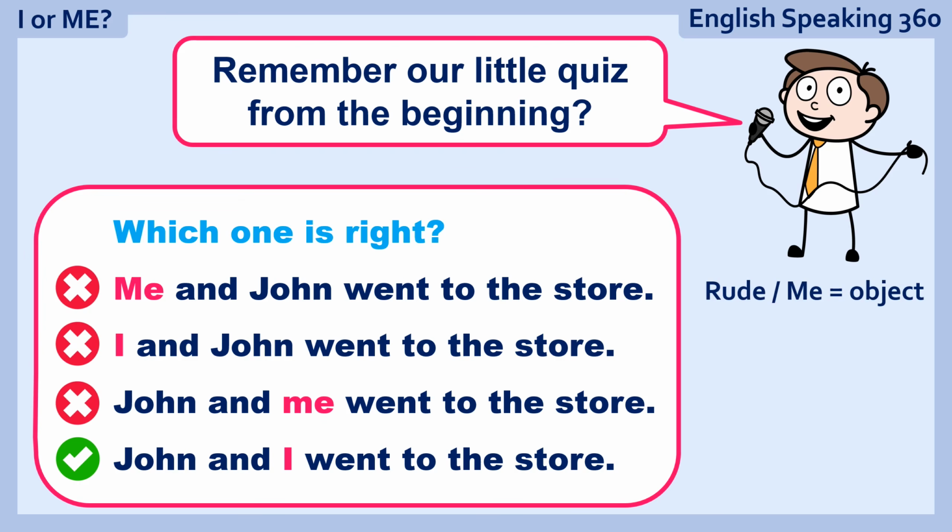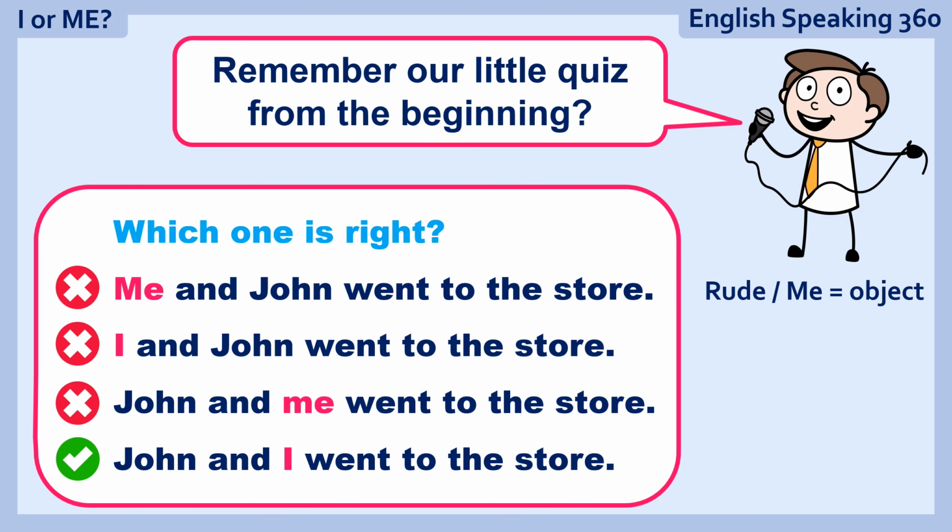It's rude because you are before John. Me is before John, so it's a rude sentence. Be careful. And also, me here is the object, so it cannot be before the verb. If you want to use me, you have to use it after the verb, not before. Also, you could remove John. Me went to the store doesn't make sense.